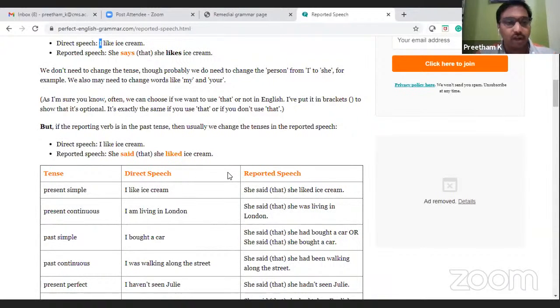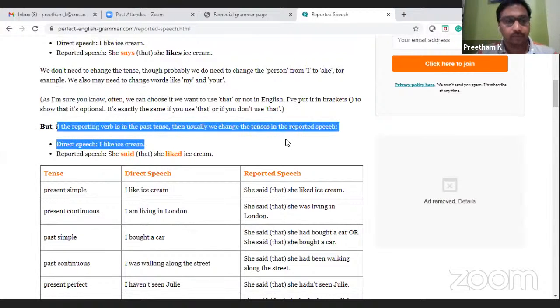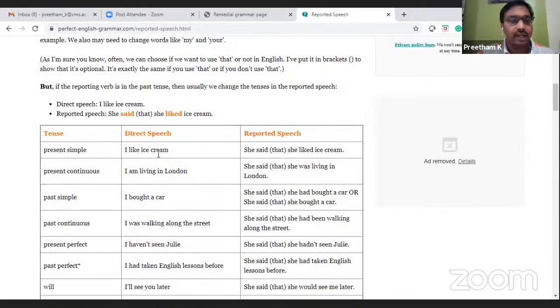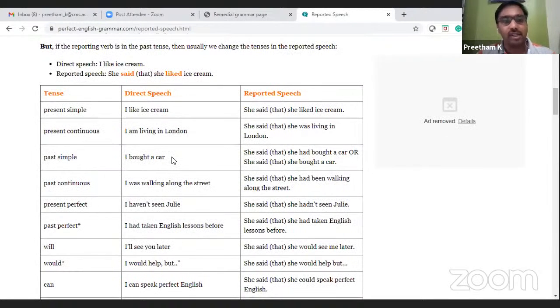But if the reporting verb is in the past tense, then usually we change the tenses in the reported speech. So this is very much important. If the reporting verb is in the past tense, then we change it into reported speech. See, what all topics that are not mentioned here, I will be covering it under remedial grammar revision only. So first, what all is specifically mentioned, I will cover it. So direct speech, I like ice cream. Reported speech, she said that she liked ice cream.